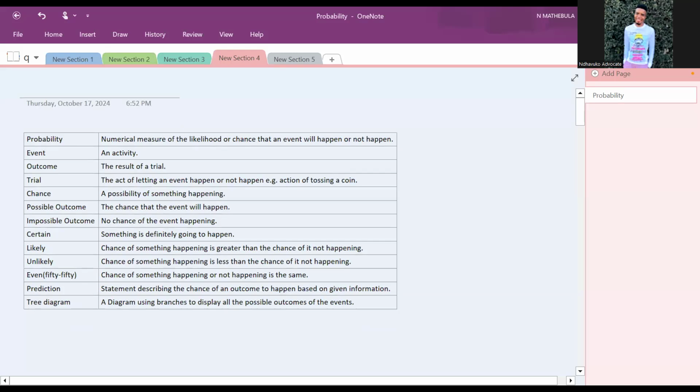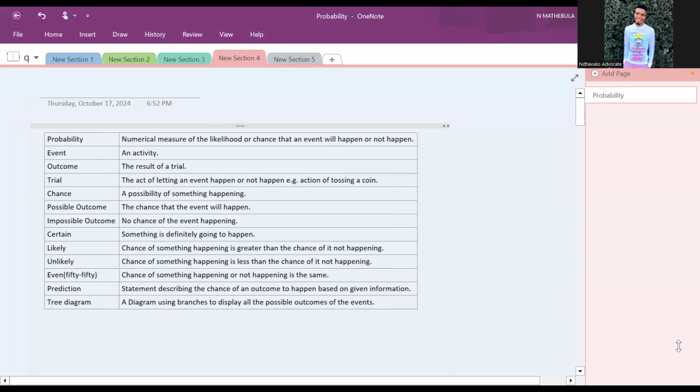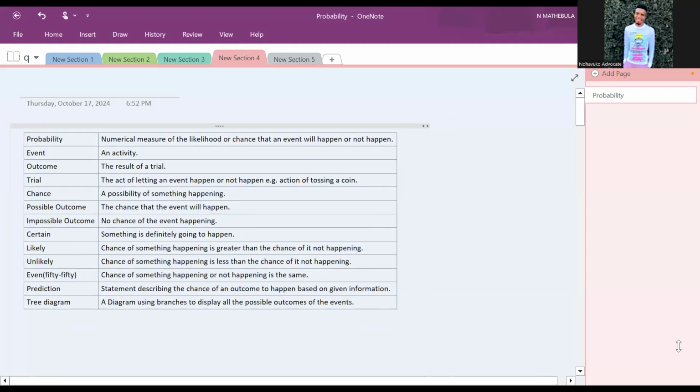Okay, so when we're discussing probability, you have to understand that probability is the numerical measure of the likelihood or chance that an event will happen or not happen.